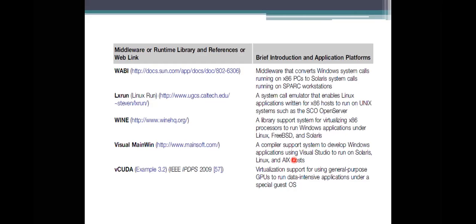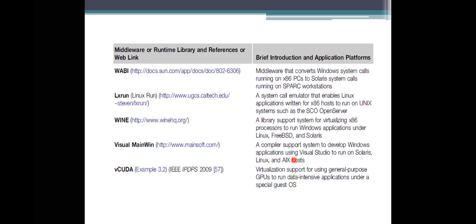Then the third one is Wine. It is a library support for virtualizing Intel x86 processors, so that Windows applications have the capability to run on Linux, FreeBSD, Solaris or anything like that.